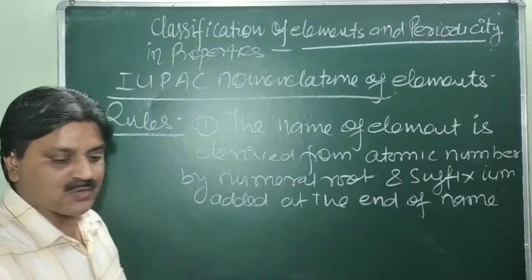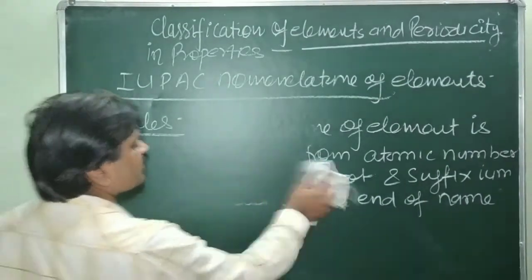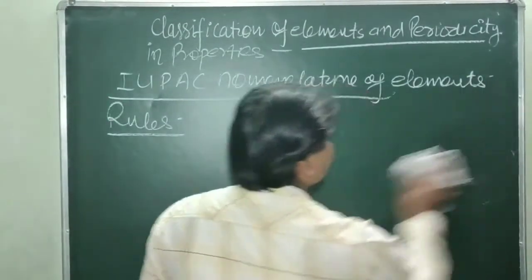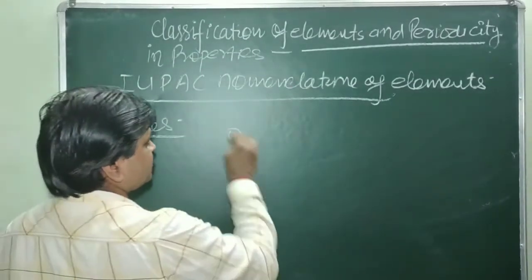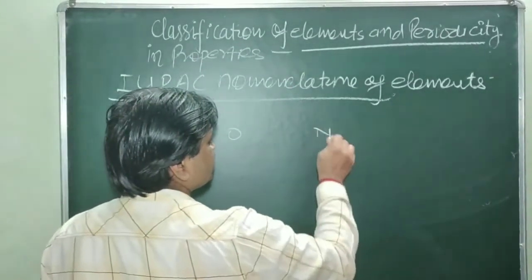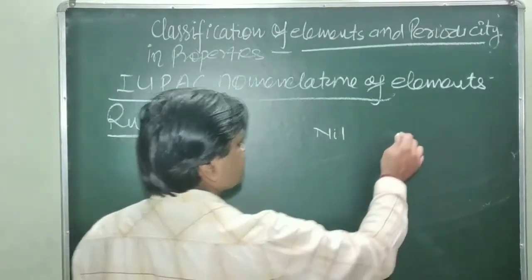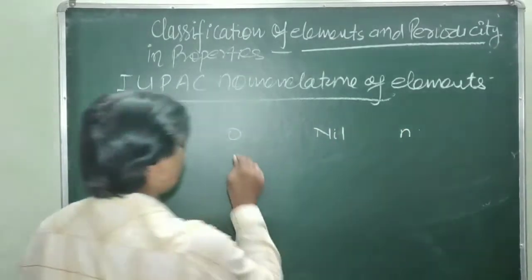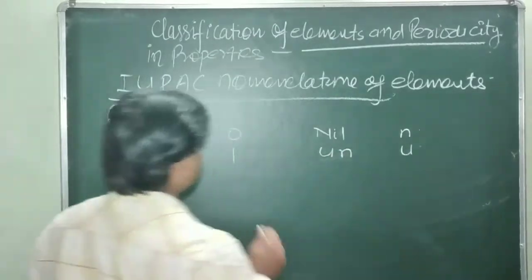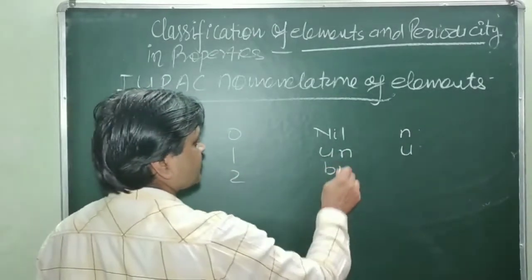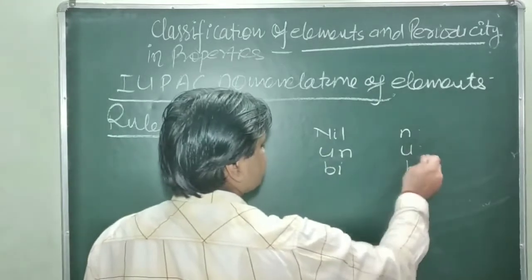What are the numeral roots? 0 is pronounced as nil, and its short abbreviation is n. 1 is un, shown by u. 2 is bi, shown by b.